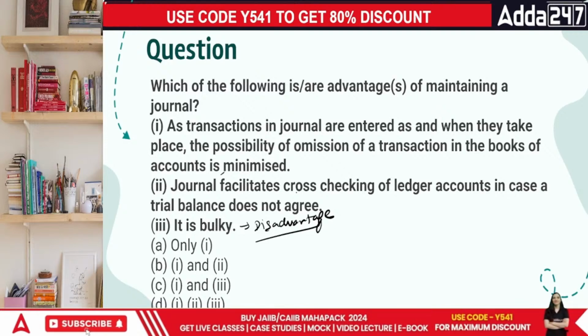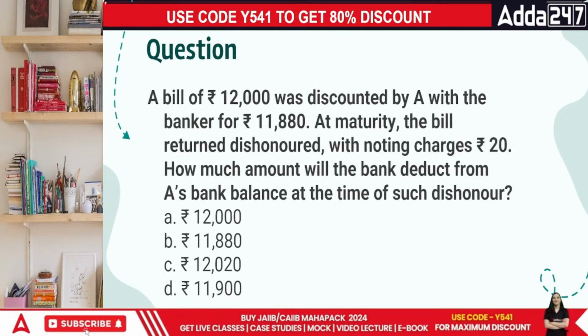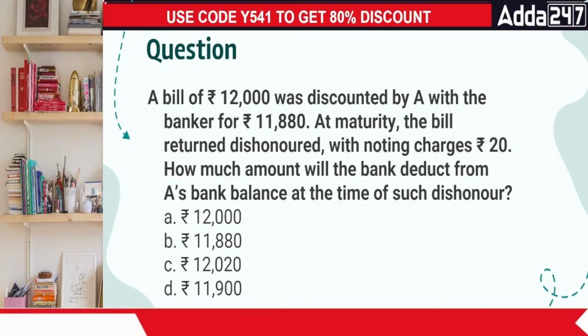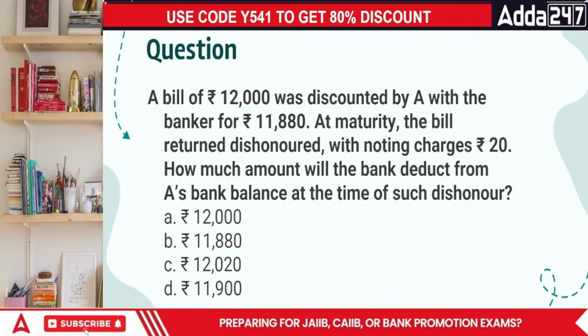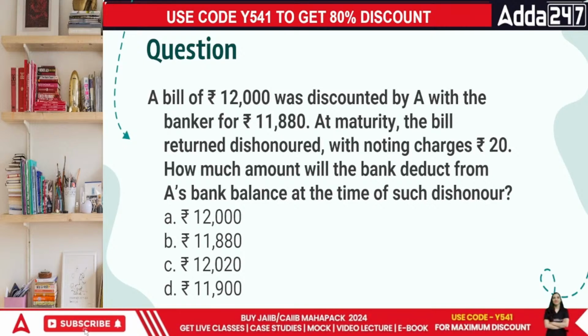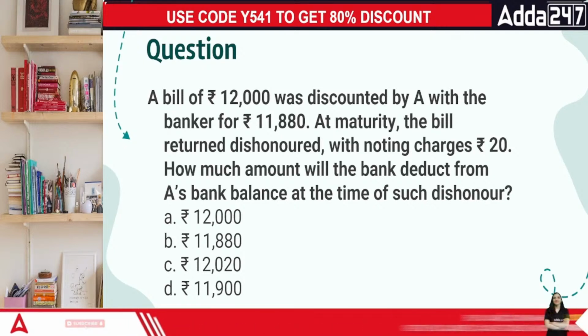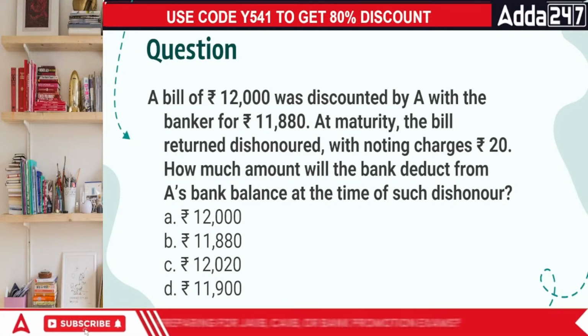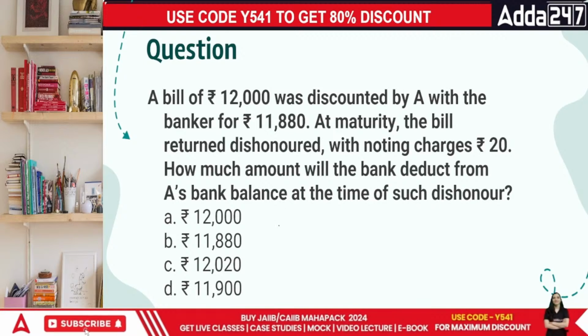Done, everyone? Now let's move on to the next point. This is from the bills of exchange, everyone. A bill of 12,000 was discounted by A with the banker for 11,880 rupees. Obviously, the bank will never give you the entire money together.